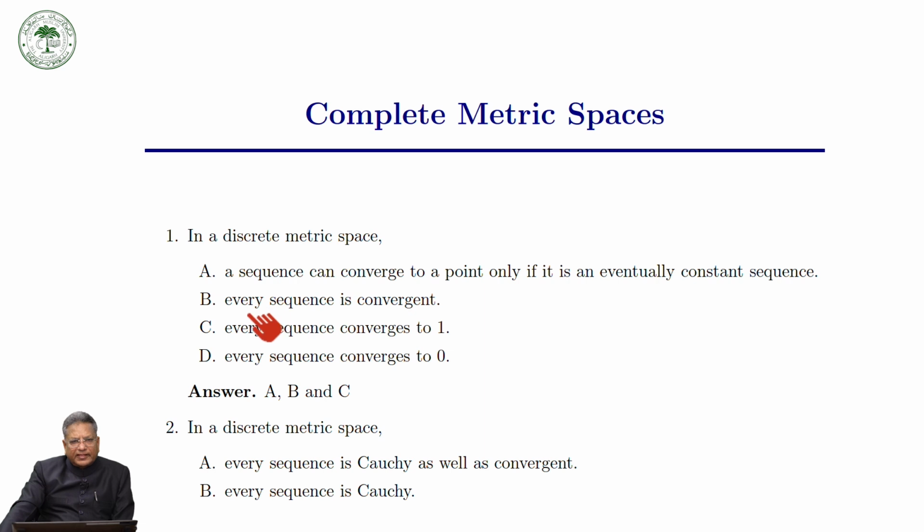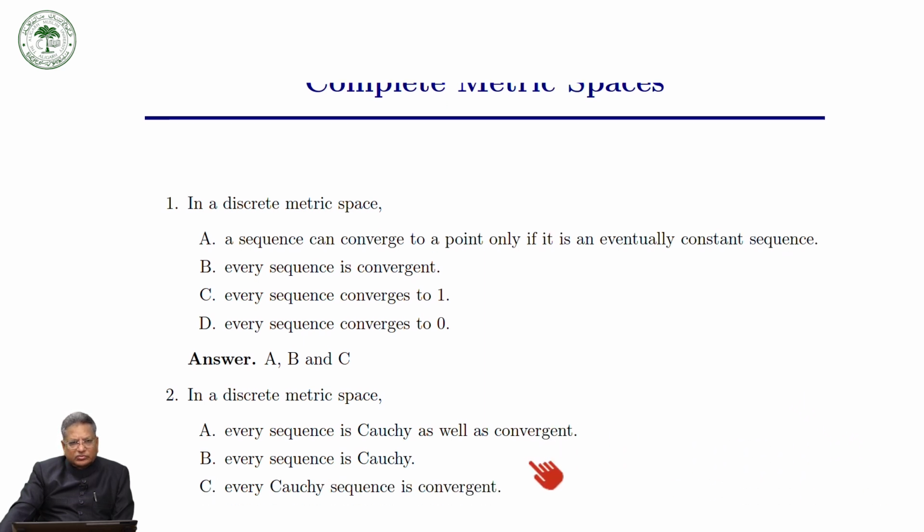Second is, every sequence is convergent. Every sequence converges to 1. Every sequence converges to 0. So basically the answer of this question is A, only A, not B, C. That is, a sequence can converge to a point in a discrete metric space only if it is an eventually constant sequence. This we have already seen earlier, so you can see that this is so.